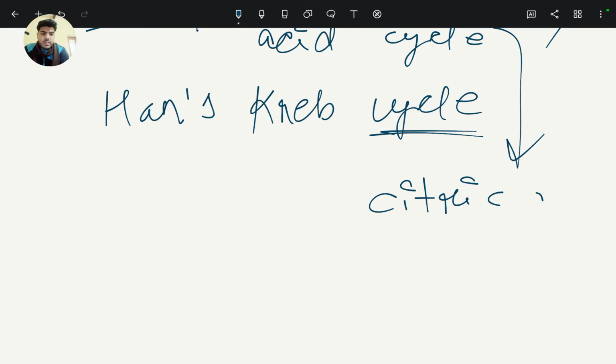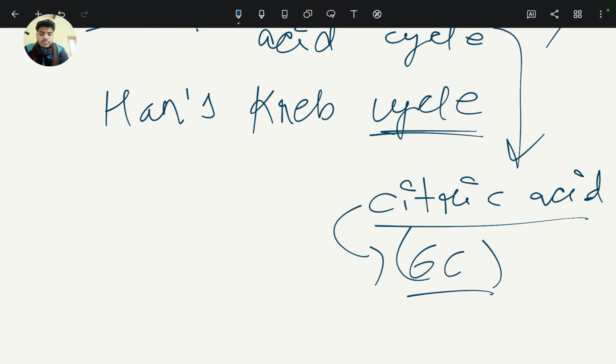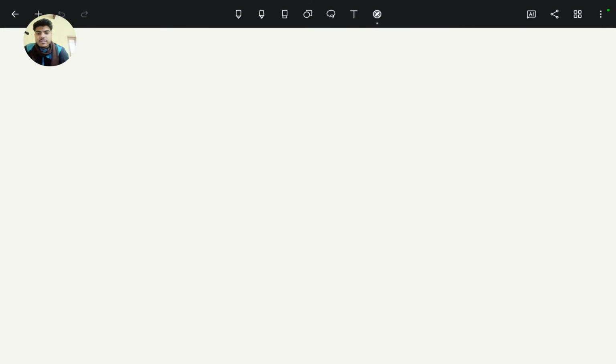So the first product is citric acid, which has three carboxylic acid groups in its molecule, and it is a molecule of six carbon atoms. So let's get started. The tricarboxylic acid cycle.